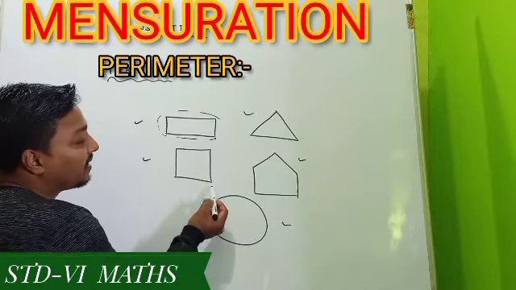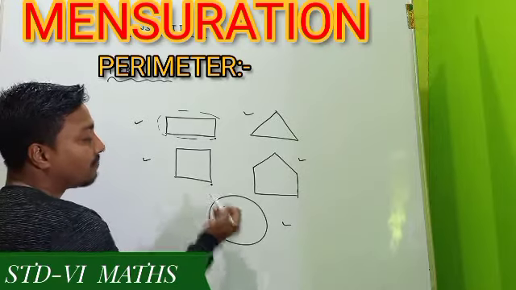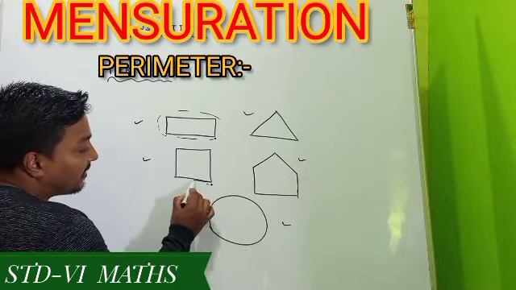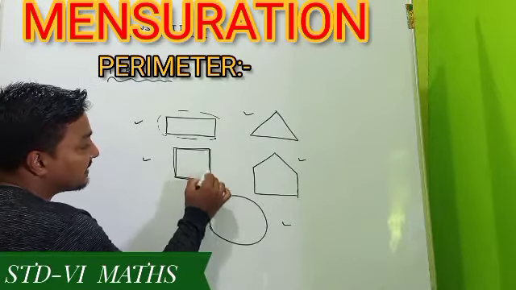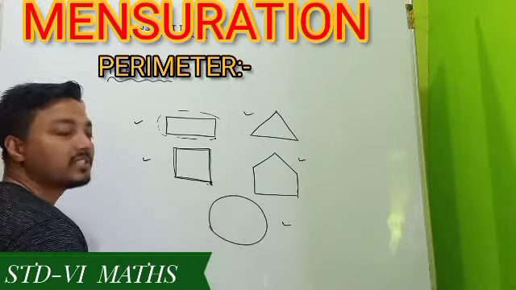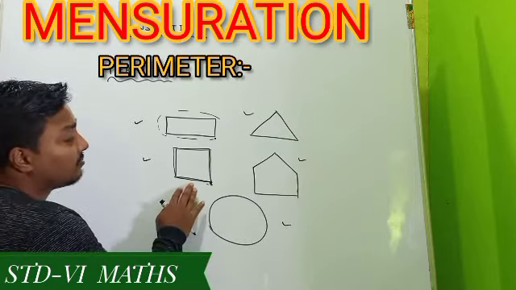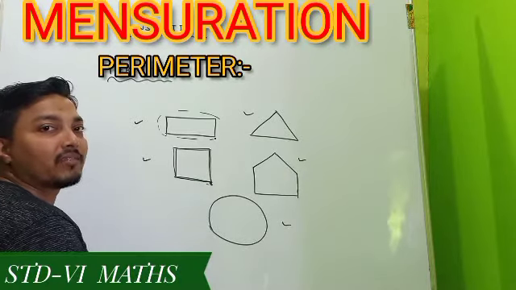For another figure, suppose I say to you, you have to stand here and start walking on this side, this side, this side, this side. Once again you come back to your original position. How much distance you cover, that distance is called the perimeter.